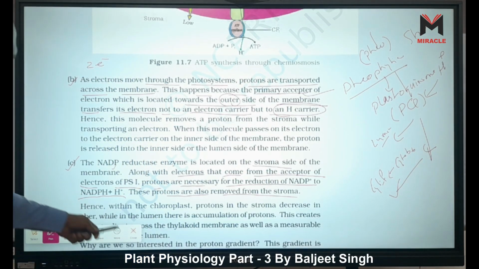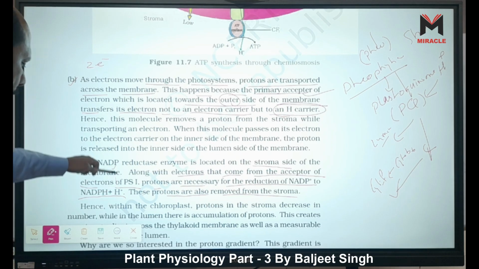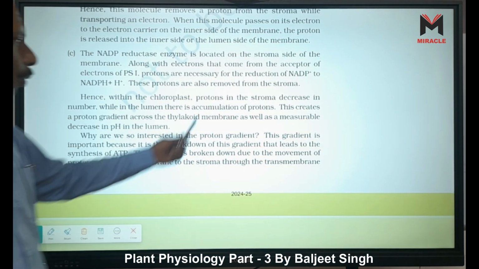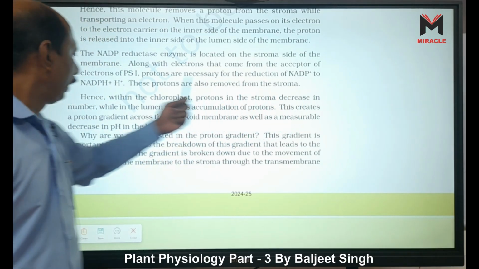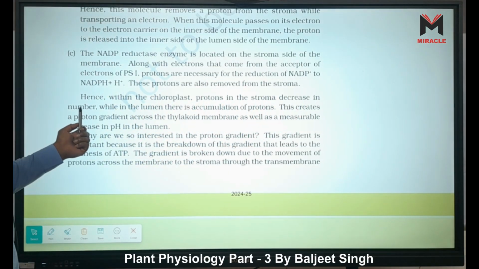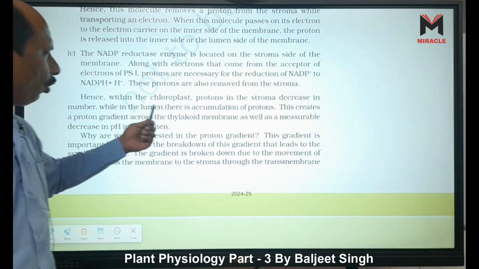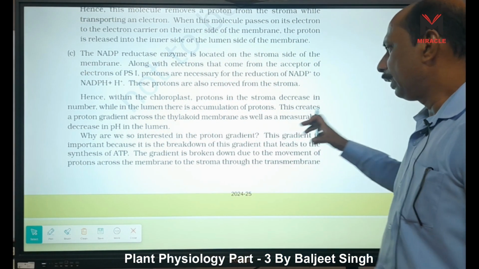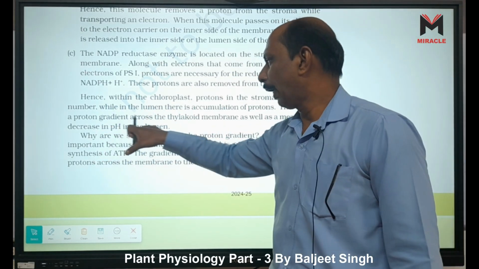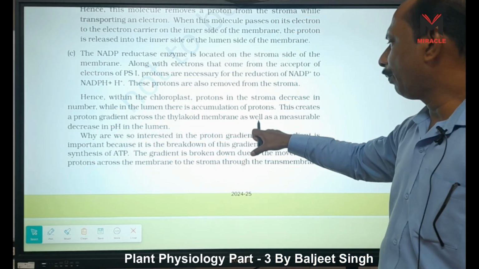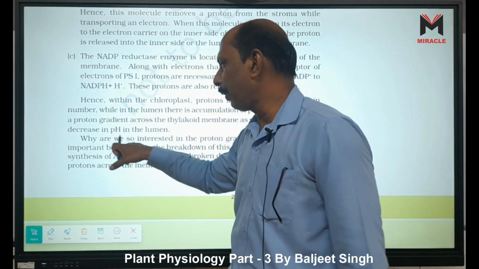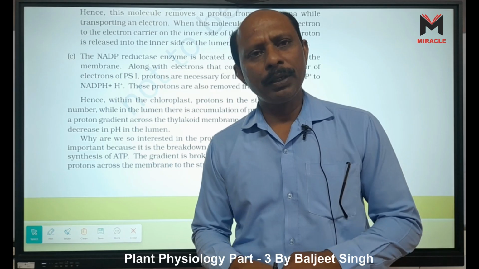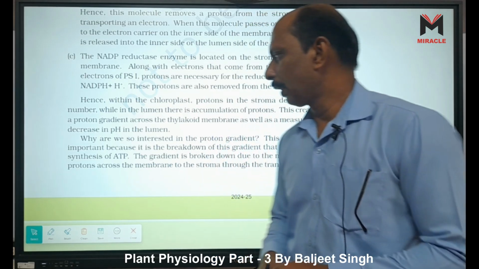So these three steps are given. Hence, within the chloroplast, protons in the stroma decrease in number, while in the lumen there is accumulation of protons, right? This creates a proton gradient across the thylakoid membrane as well as a measurable decrease in pH in the lumen. Decrease in pH means it becomes more and more acidic, right?